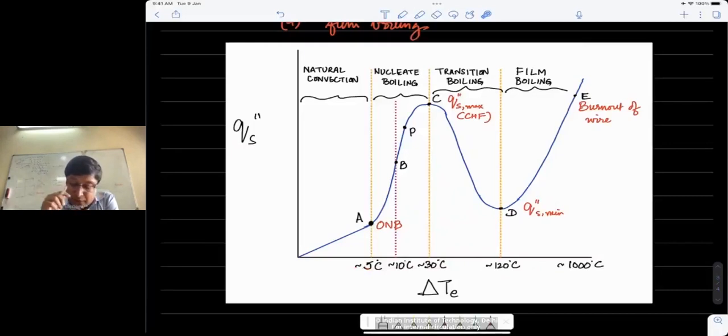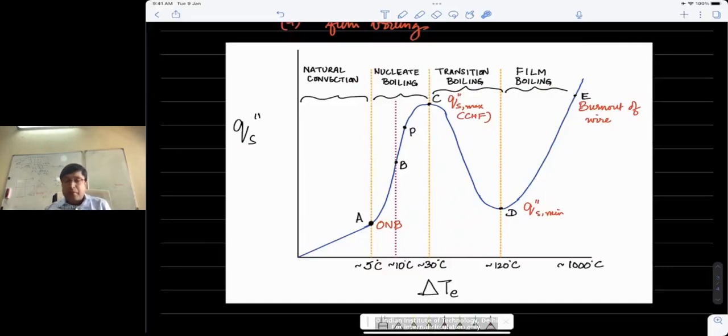There are four regimes, as I said: a natural convection regime, a nucleate boiling regime, transition boiling, and a film boiling regime. I've labeled some very special points on this curve, A, B, P, C, D, and E, and we will discuss these now in more detail.